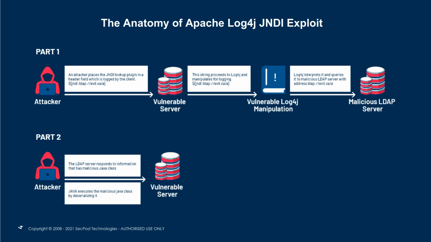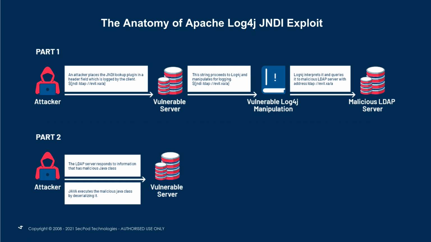As you can see in the slide, first the attacker will set up a malicious LDAP server. This is just an example. Instead of an LDAP server, various other servers can also be used. In this demo, we are just taking the example of an LDAP server. So the attacker will set up a malicious LDAP server. Then he will find an application which is vulnerable to this vulnerability. Then he will try to inject a malicious or crafted request in various fields.